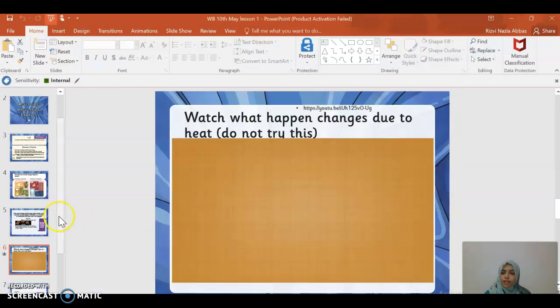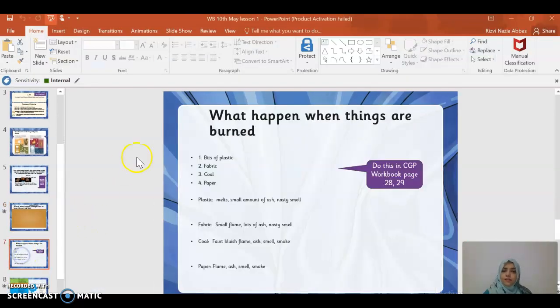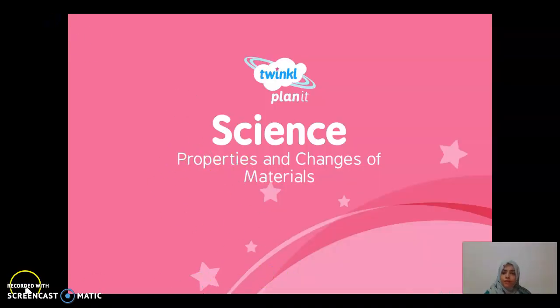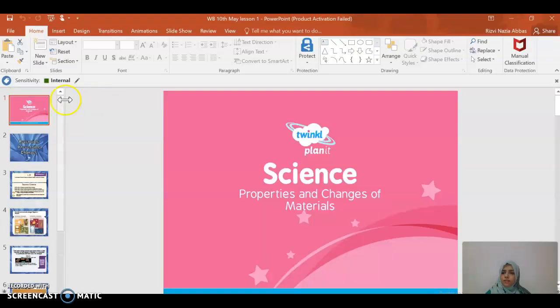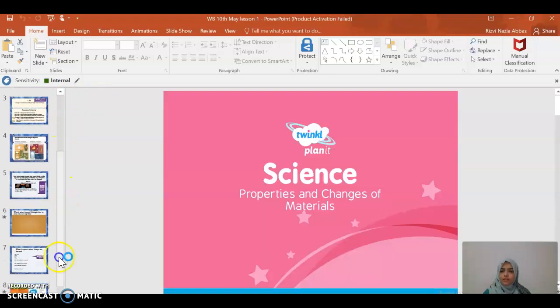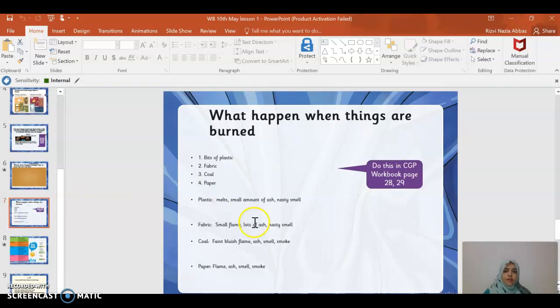Now we will go to the next slide here. After watching the video, I want you to write some of the changes here. The slide is this one. What happened when things are burned, like bits of plastic you saw in the video? What do you think will happen when fabric is burned, when coal is burned, or when paper is burned? Now, these questions again, if you are on Nearpod, we are doing it on Nearpod.